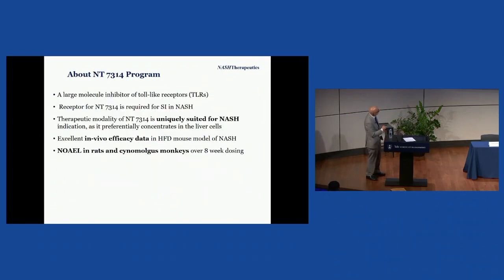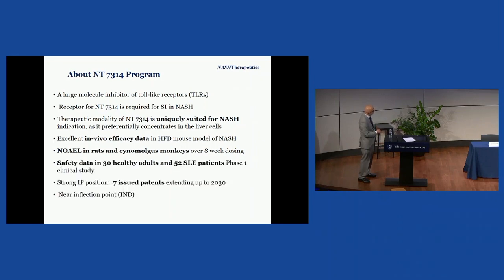So more about this particular compound. This is a large molecule inhibitor of a toll receptor. The receptor for this target is required for sterile inflammation in NASH, and the therapeutic modality is uniquely suited for NASH because it concentrates inside liver cells. It has excellent in vivo efficacy in models of high-fat diet. We have NOEL in rats and also in primates.